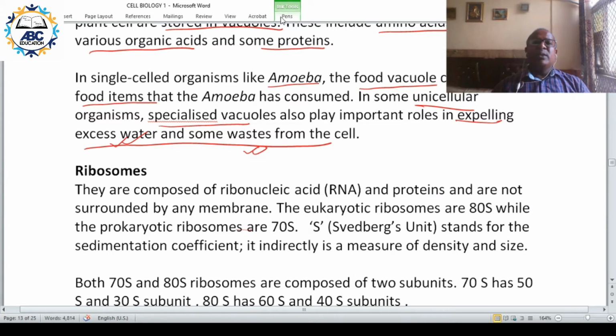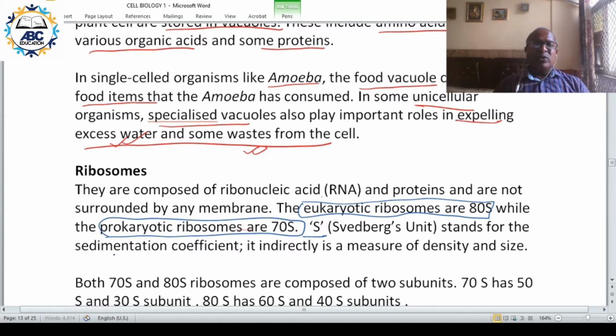This point you need to remember: eukaryote 80S ribosome and prokaryote 70S ribosome.